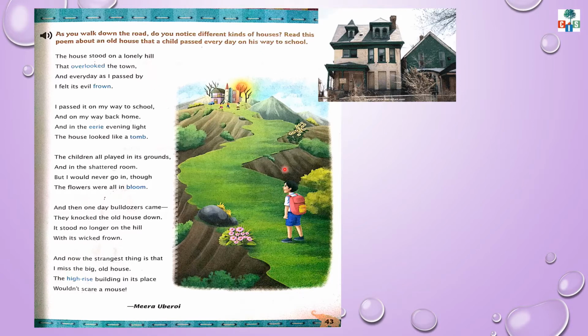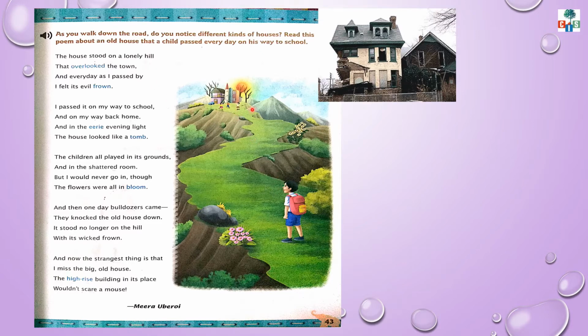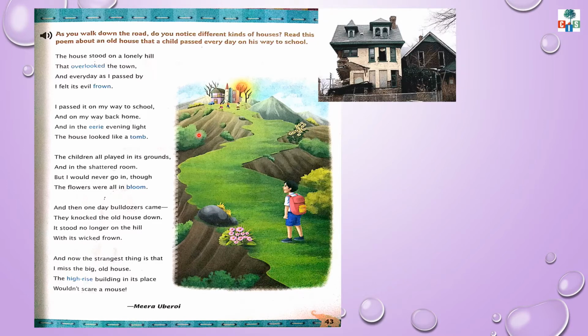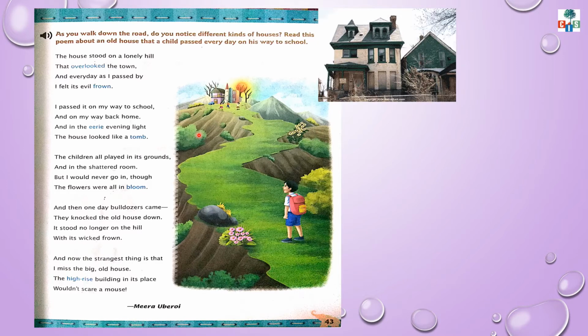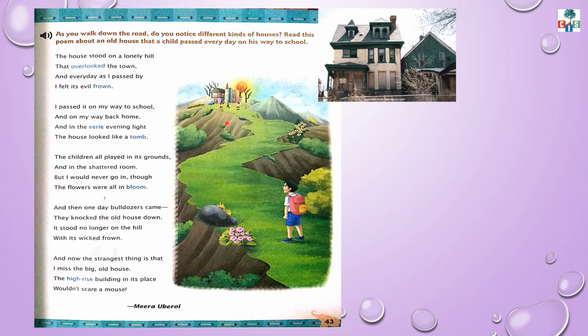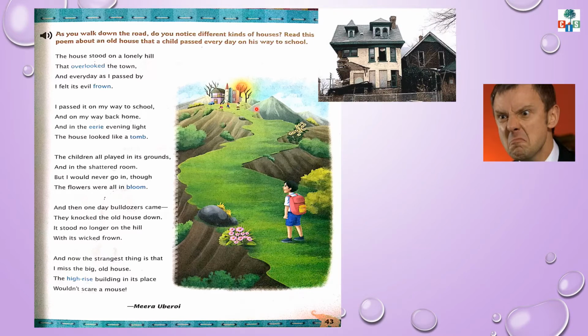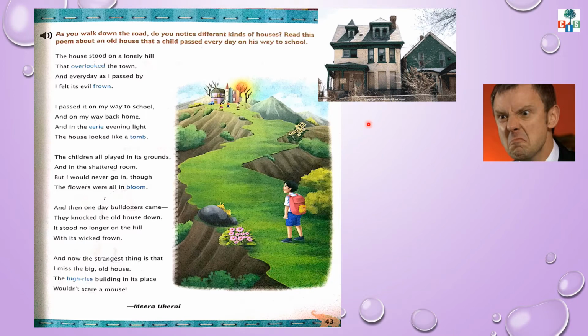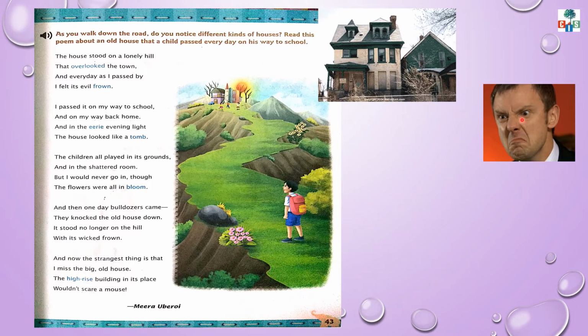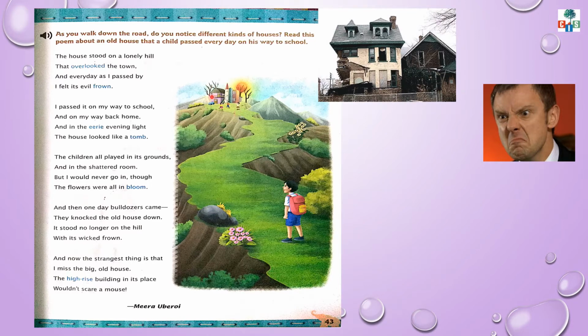Whenever that boy passed by that old house, he felt that the house has an evil frown. Evil means when something is wrong, which is very unpleasant. Frown is a facial expression, an expression of anger. Frown means when you bring your eyebrows closer together and some lines appear on your forehead. So the child felt like that about that house.